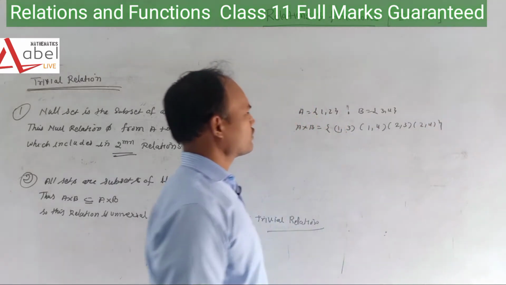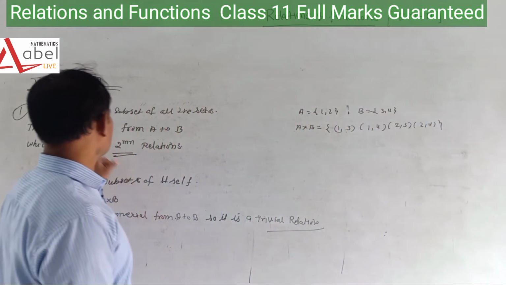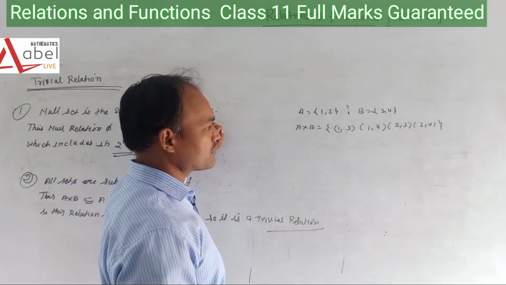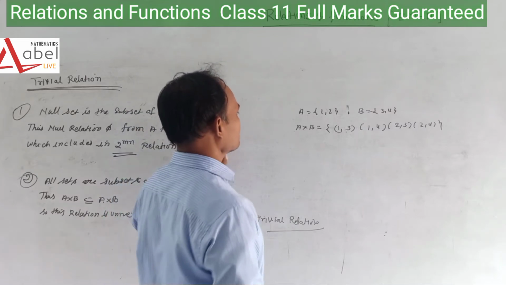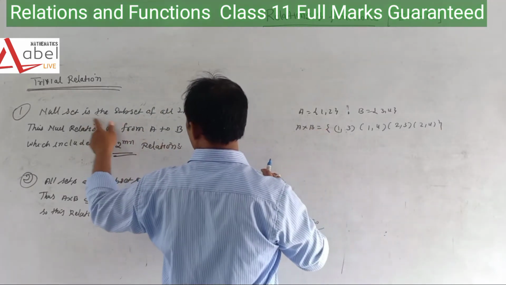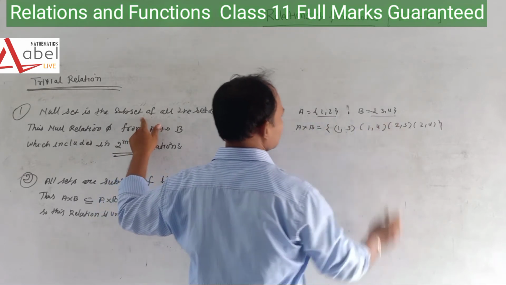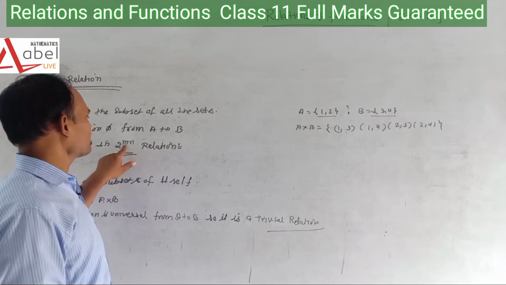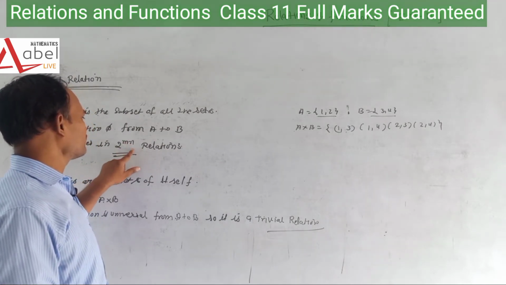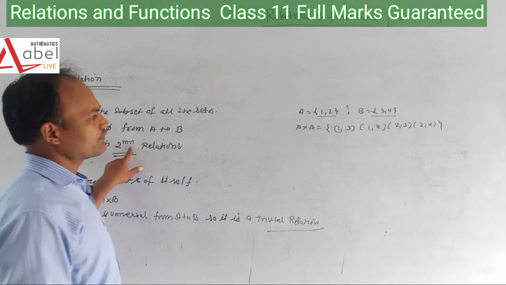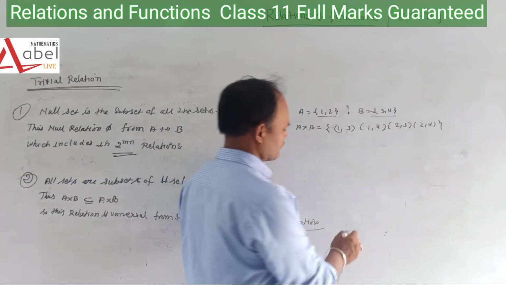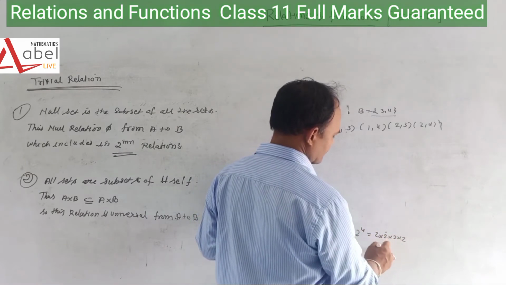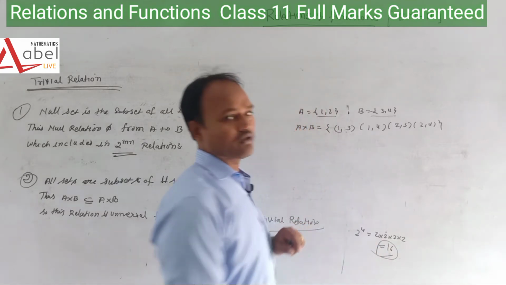If I am going to find the subsets of this, a lot of subsets are there, but always remember the null set is a subset. The number of elements is 2 and 2, so m is 2, n is 2. So 2 into 2 is 4, and 2 to the power 4 means 2 into 2 into 2 into 2, which is 16. So the number of subsets of this is 16.